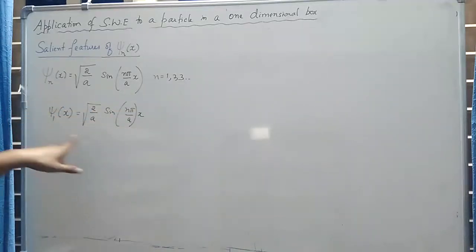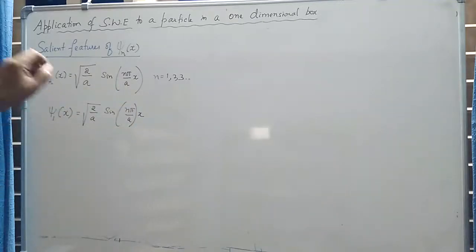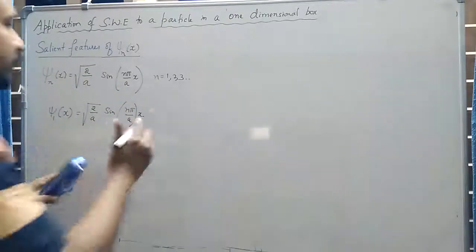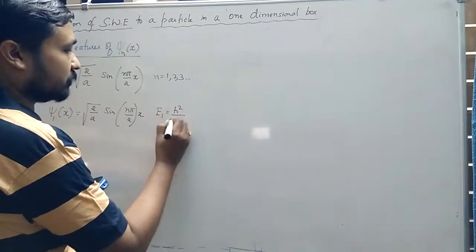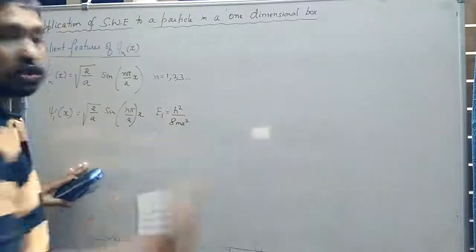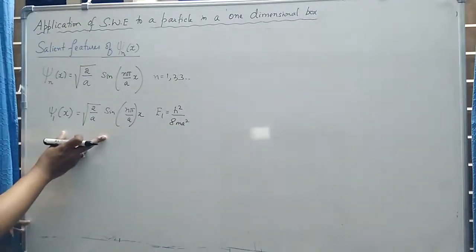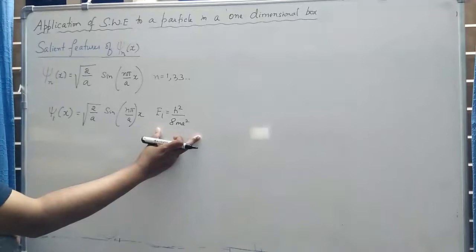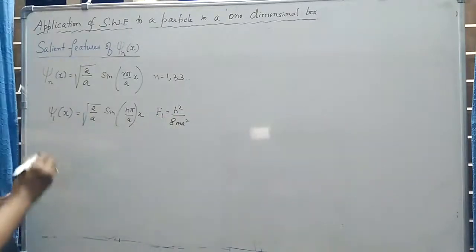So this is the ground state wave function, and it has energy E1 equal to h square divided by 8ma square. This wave function, which represents the state of the system, has the corresponding eigenvalue of energy E1, h square by 8ma square.